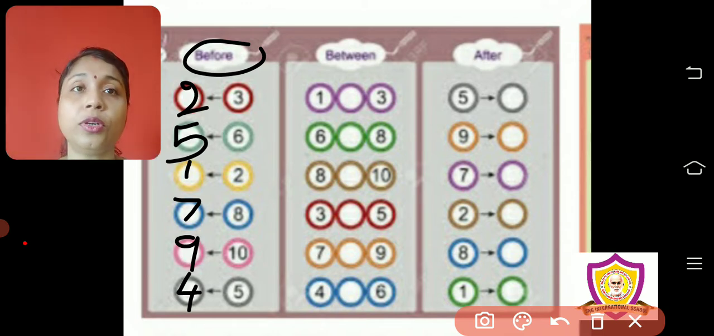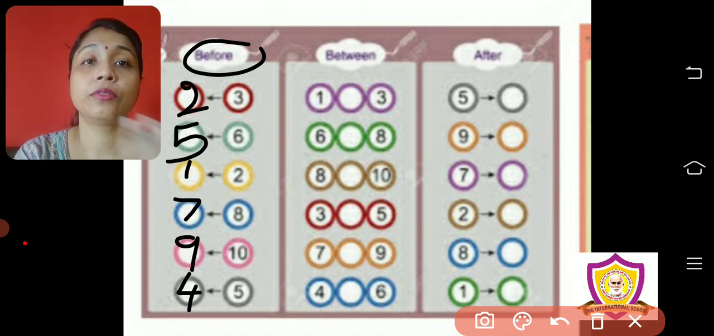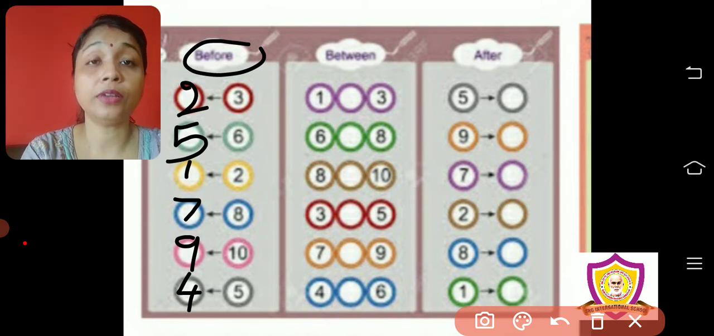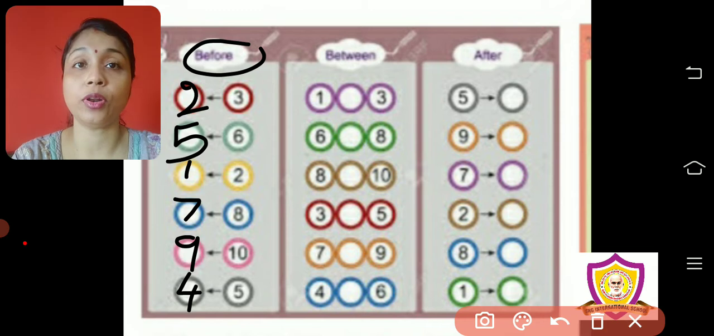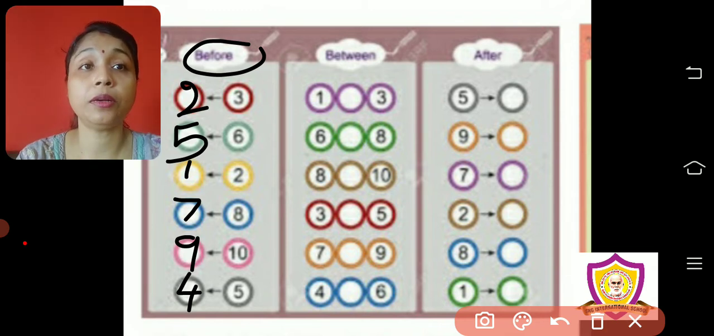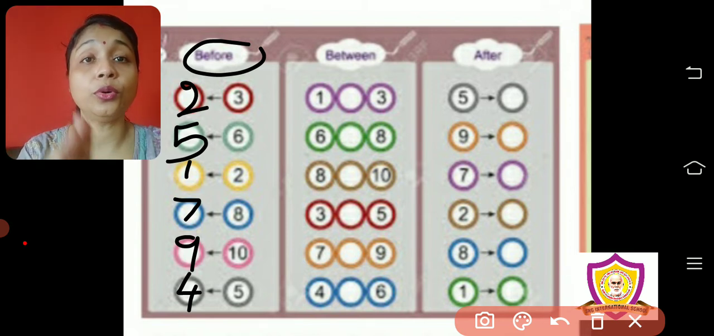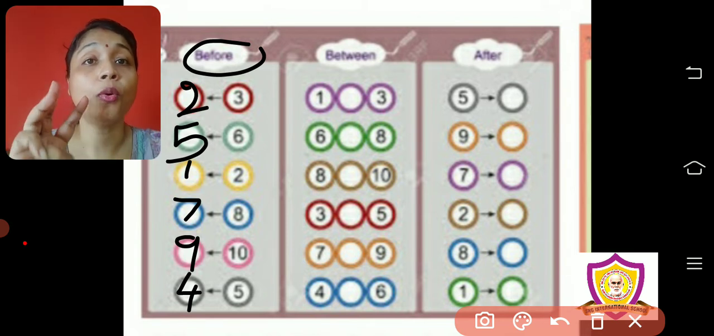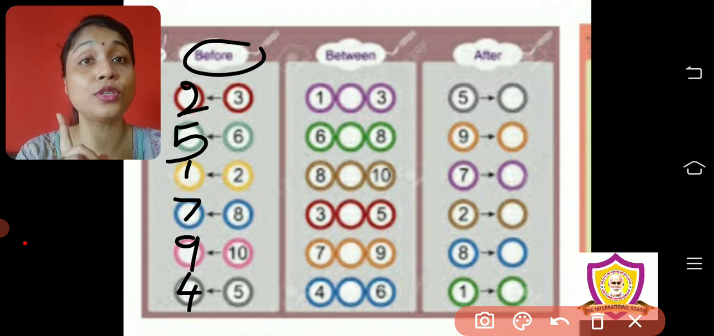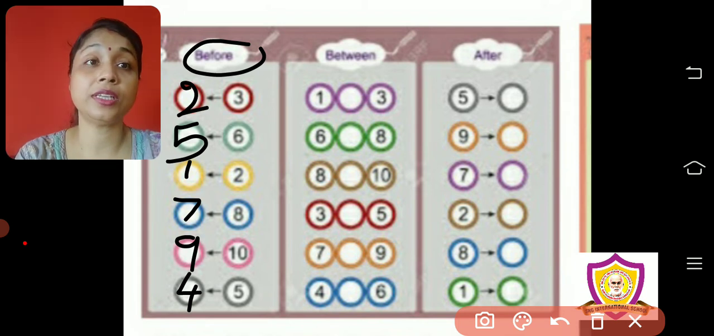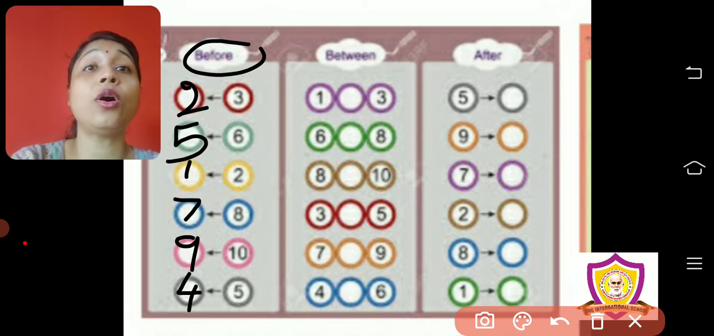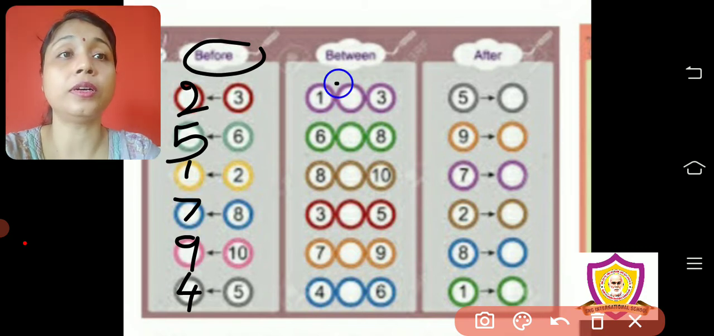So in this way we can find out before number. How? We have to count till the number. Forward counting we have to do, so we will get the before number. And similarly between number, first one is between number between 1 and 3. So again do forward counting 1 2 3. Stop. Now see which number you have said after 1? 2, right? Then you said 3. So 2 is your between number.